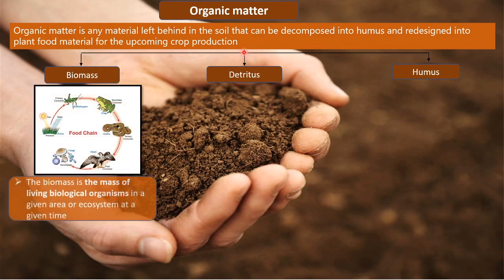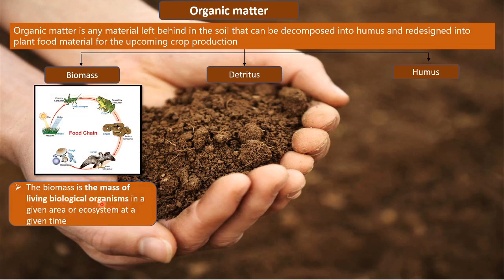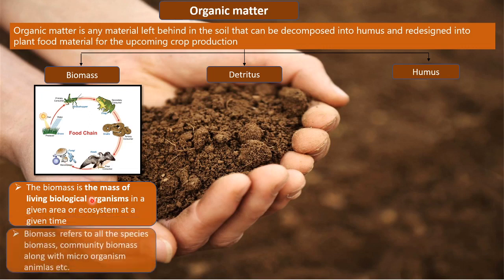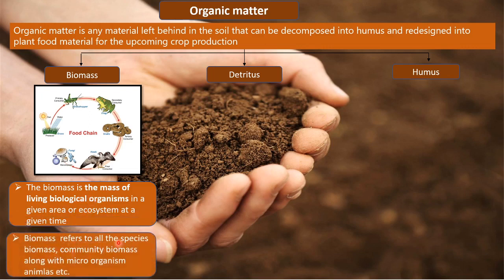Now, biomass is the mass of living biological organisms in a given area or ecosystem at a given time. So any living organism, maybe animals, birds, plants, insects, microorganisms, the biomass is a term given to the mass of all these biological organisms that are present. Biomass also refers to all the species biomass, that is, every single species has its own biomass.